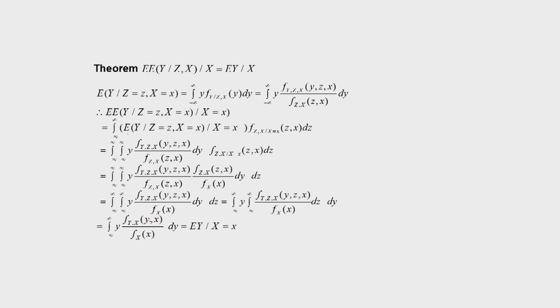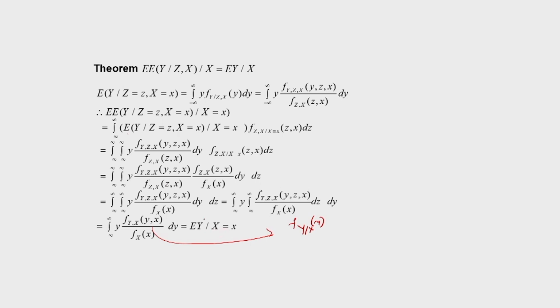So that is what we have written here, divided by f_X(x). Now only one integral, dy. So this is the result, and this is nothing but the conditional PDF. This quantity is the conditional PDF f of Y given X at the point y. So if we integrate y times this conditional PDF with respect to dy, then we will get E of Y given X equal to small x.